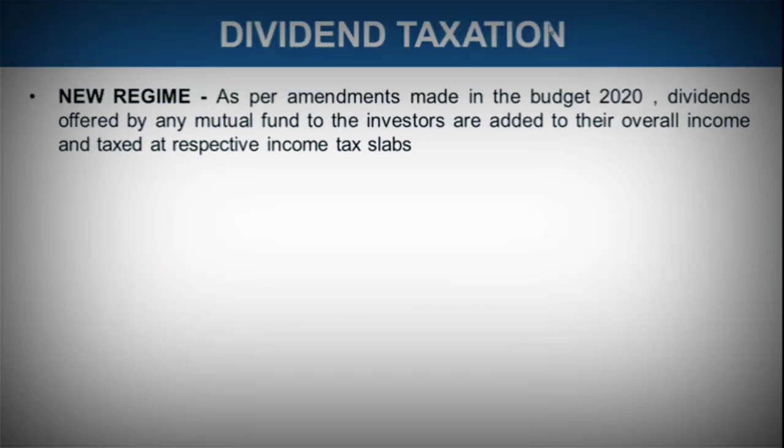Now let's talk about dividend taxation. We learned about two sources of income for the investors: first in the form of capital gain and second in the form of dividend income. So how is taxation levied on dividend? Now, a new regime as per amendments made in budget 2020: dividends offered by any mutual fund to the investor are added to their overall income and taxed at respective income tax slabs. This may not be given in your NISM PDF, but you must be aware. That's why I have included this in this particular slide. In budget 2020, these changes have been made.